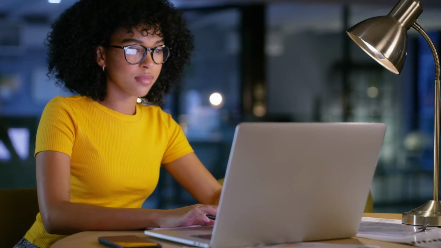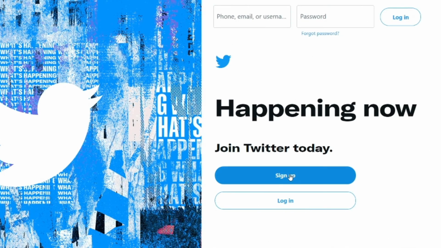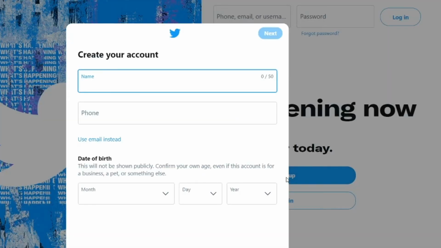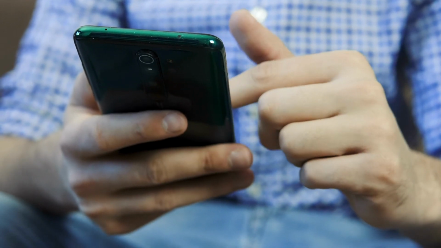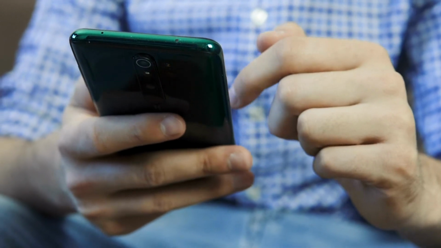Is it evidenced? Does the information provide sources or evidence to back up the claims that it makes? Even if a piece of content claims that it's based on evidence, it's really important that we check that this evidence comes from a source that's actually credible. Is it identifiable? Is the information definitely coming from the organisation or individual that you think it is? The rise of bots and fake accounts on social media platforms means that it's easier for us to be tricked into thinking the content we see comes from a credible source. It's important to check the profile or bio of individuals or organisations producing content to look for signs that they're definitely who they claim to be.